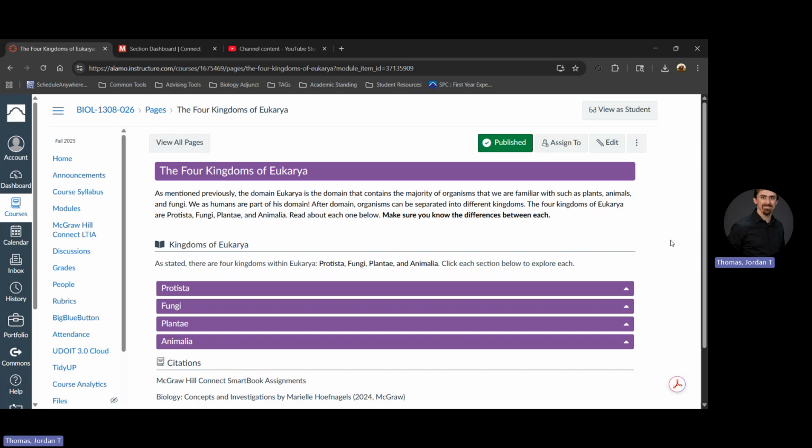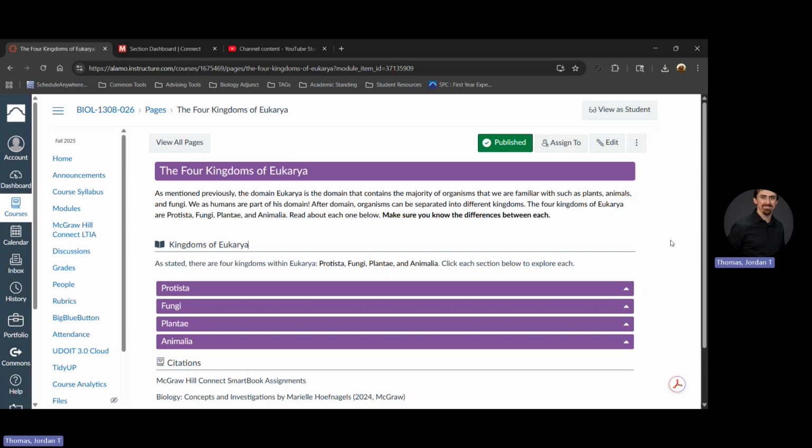Eukaryotic cells are cells that contain a nucleus, a structure that holds the DNA, or the instructions of how to make a cell. So all these kingdoms within eukarya are made up of organisms that possess eukaryotic cells. Some are unicellular, meaning they're one cell, and some are multicellular, meaning they're made up of multiple cells. Now, just like we went over in the last page, for these kingdoms, know their characteristics and how they're different from one another.